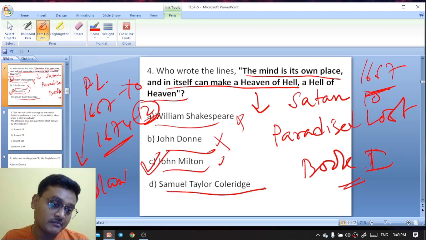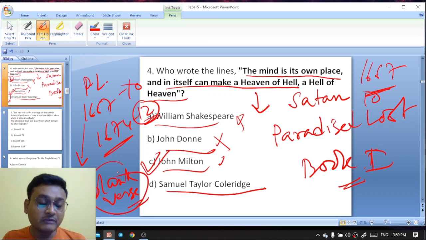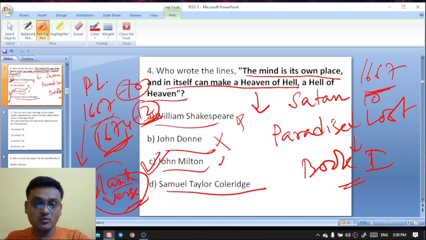Okay, it was written in blank verse. So this is the information you need to know regarding Paradise Lost. In 1667 it had 10 books, and in the 1674 second edition it had 12 books, with 2 books added. And in Paradise Lost Book 1, these lines are spoken by Satan.